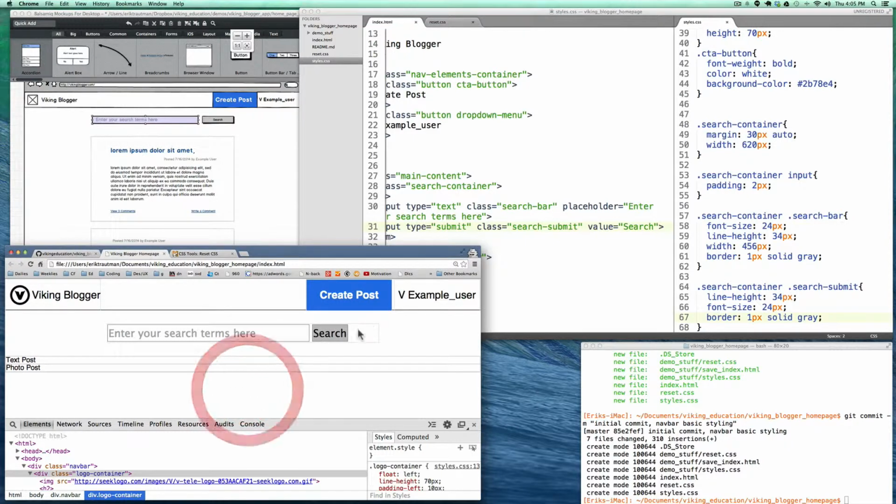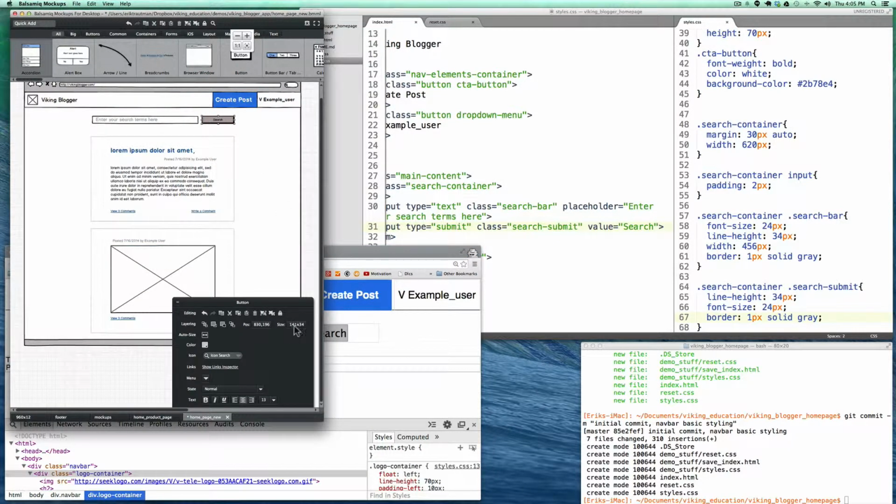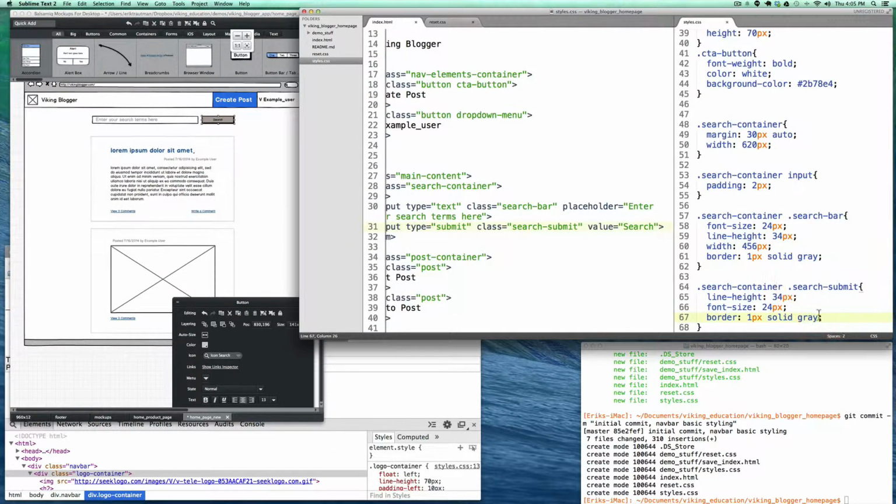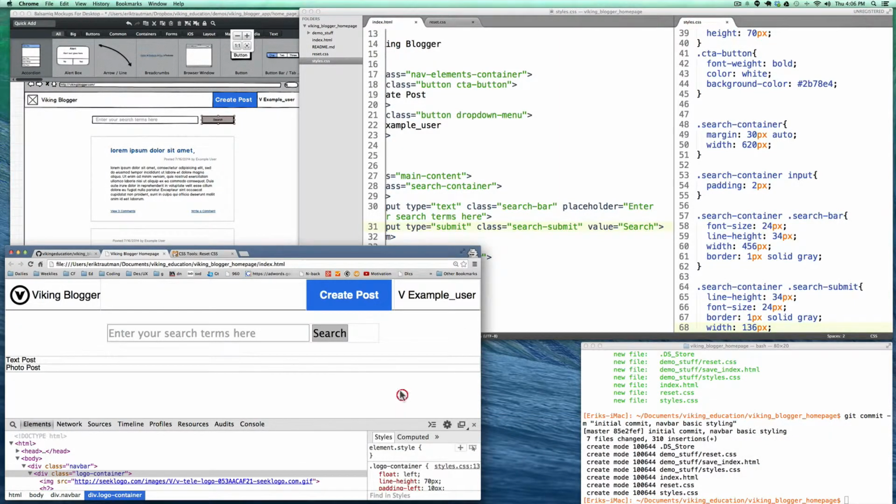And then the last thing that we need, of course, is to figure out what the width of that is supposed to be. And so if we look up here, it's about 140 pixels minus again the 2 pixels of padding on each side. And so we're going to get to 136 pixels of width. And again, specifying the width is just going to make your life much easier.